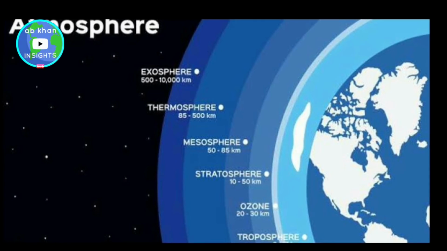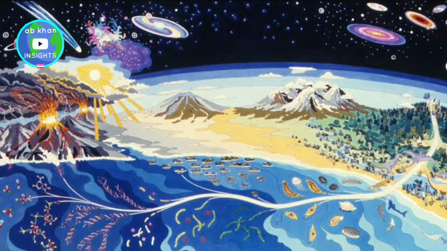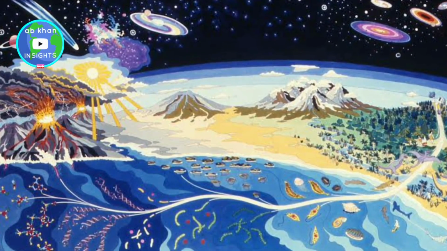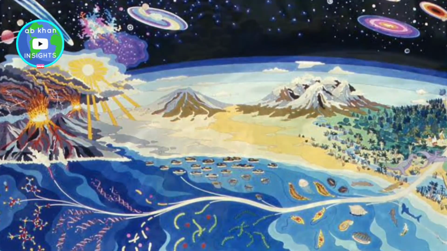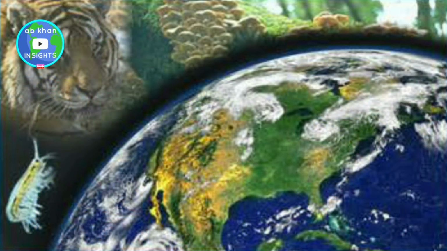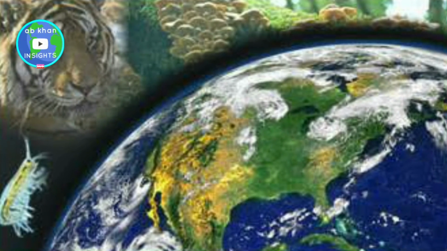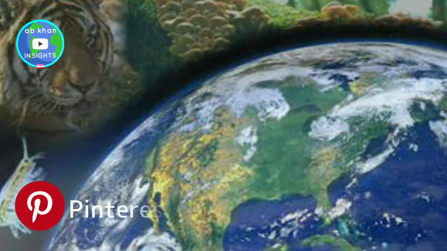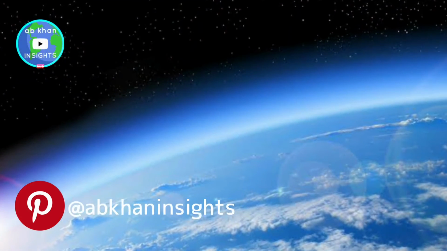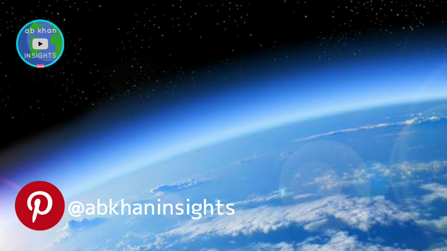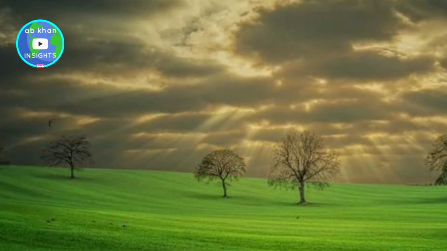Now we shall discuss life on Earth. Earth is the only planet in the universe known to possess life. Scientists are nowadays discovering many planets that they think may have the possibility of life. But till now, in the universe, the only planet to possess life is the Earth. The planet boasts several million species of life living in habitats ranging from the bottom of the deepest ocean to a few miles into the atmosphere.